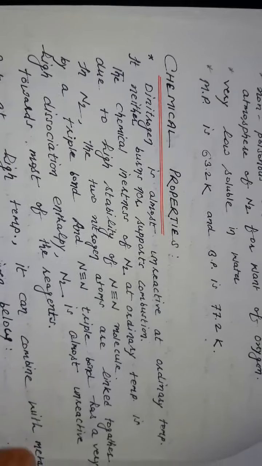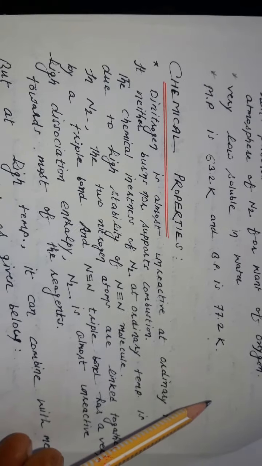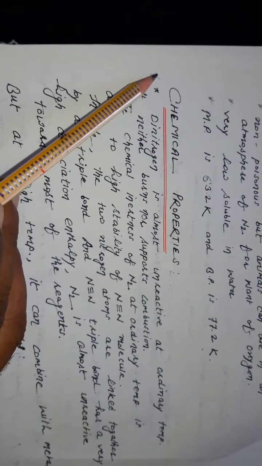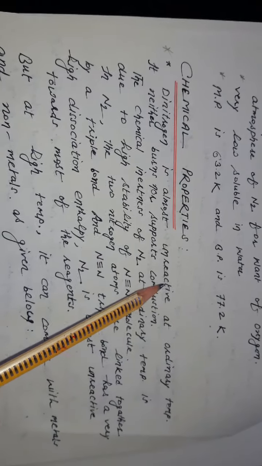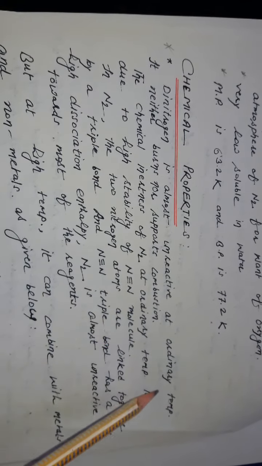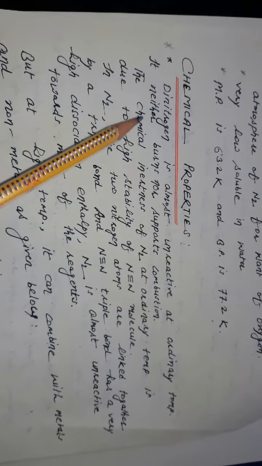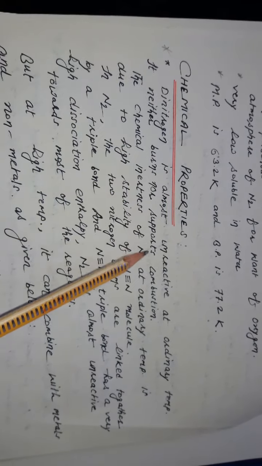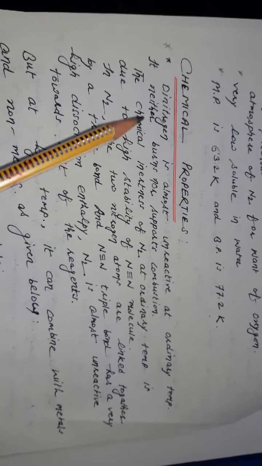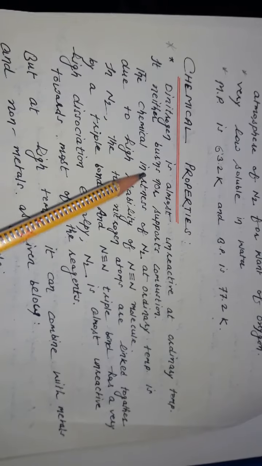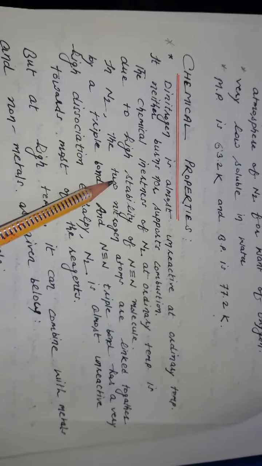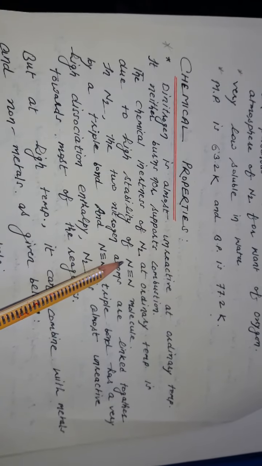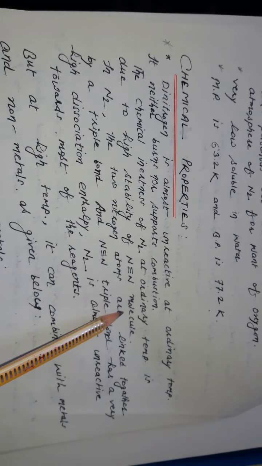Next we see chemical properties. Dinitrogen is almost unreactive at ordinary temperatures. It neither burns nor supports combustion. This is an important point. Why? The chemical inertness of nitrogen at ordinary temperature is due to the high stability of the nitrogen molecule.